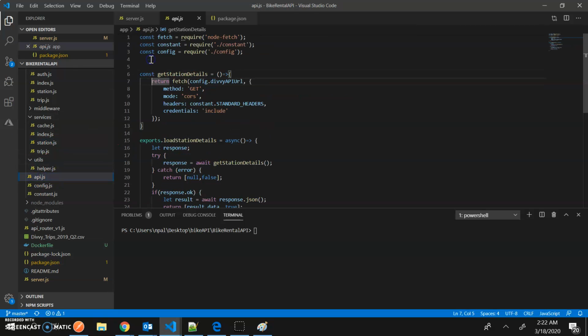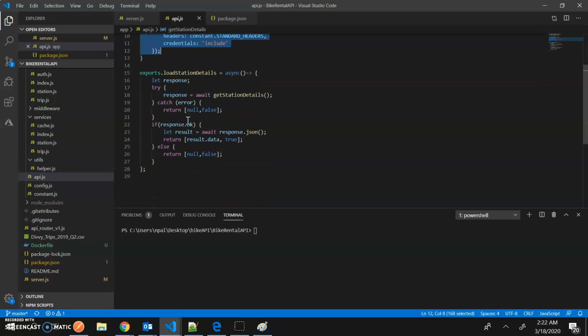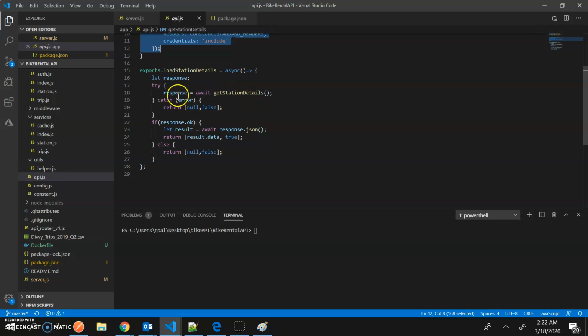I used fetch and just created the promise, and then basically resolve the promise once the response is there. Then if the response is okay, I resolve the data from the response and send it back with the data and a status true. If it has any problem, then I send null data with a false status.